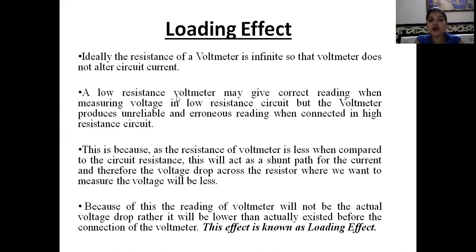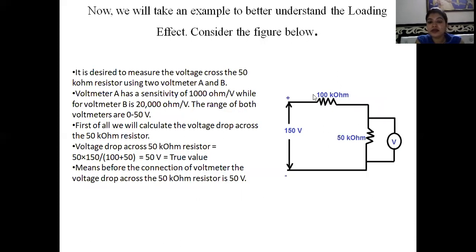So here, a low resistance voltmeter may give a correct reading when measuring voltage in a low resistance circuit, but the voltmeter produces unreliable and erroneous reading when connected in a high resistance circuit. That means we will take an example here. If this is a circuit, then we have connected 100 kilo ohm here and 50 kilo ohm here, and 150 volt is an input.